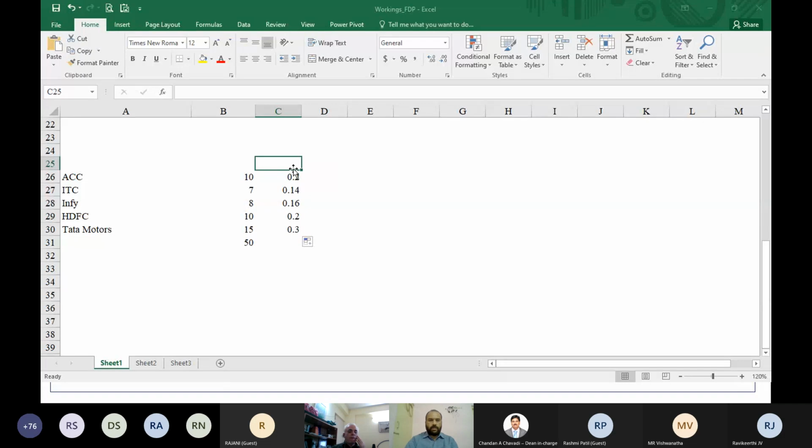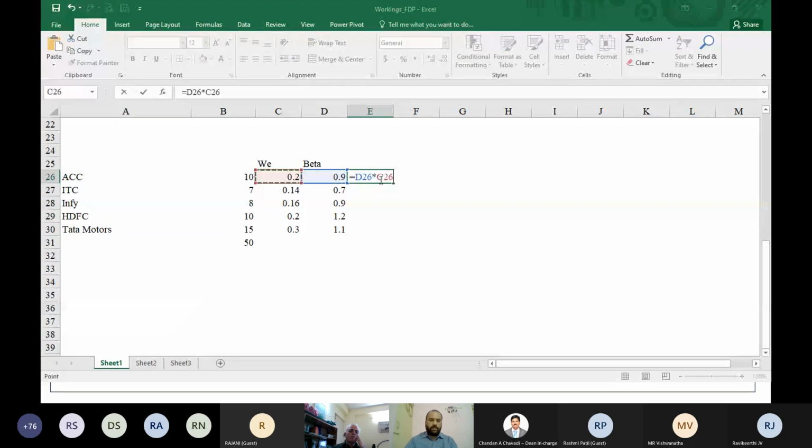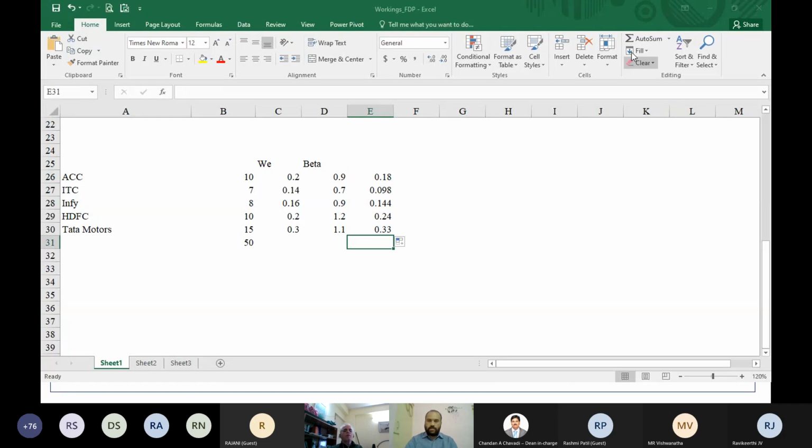At the same time, you need to find out the beta of your stock. You know how to calculate the beta of a stock. Let's say beta of ACC is 0.9, ITC is 0.6 or 0.7, Infy is 0.9, HDFC 1.2, Tata Motors 1.1. So to find your portfolio beta, take weightage into beta, and the total of this will be your portfolio beta. So your portfolio beta is 0.992. The value of your portfolio is 50 lakhs.